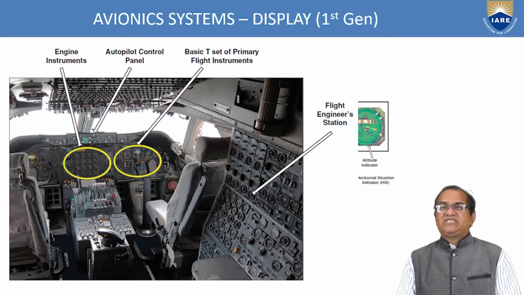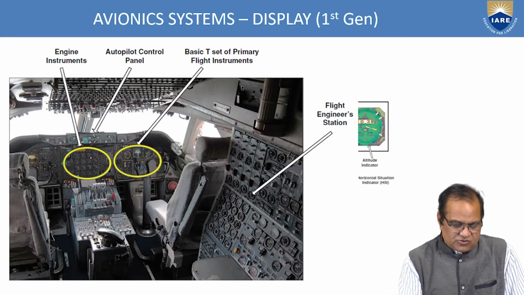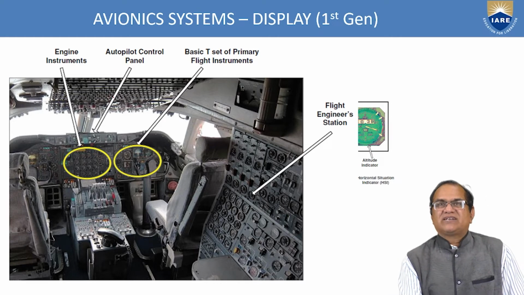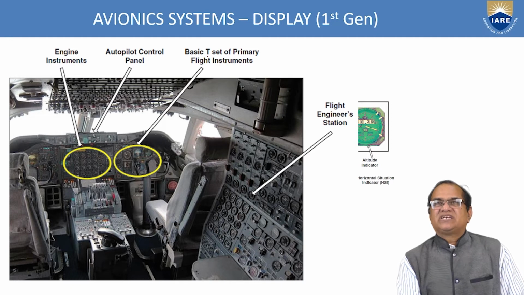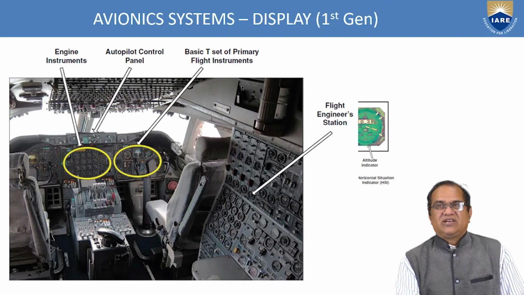Now, first generation, if you see your Boeing 737 and all. Here you have the engine instruments. You have the autopilot control here. Basic T-test of the primary flight instrument. Every instrument has to be tested before starting the engine. You see so many thousands of indicators.